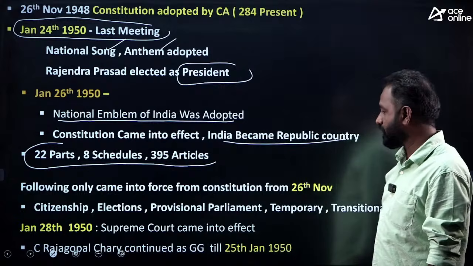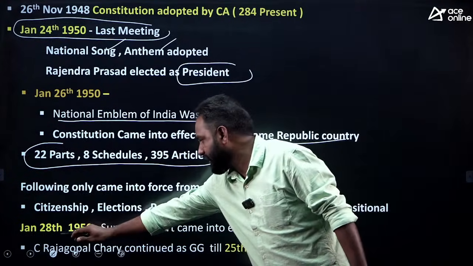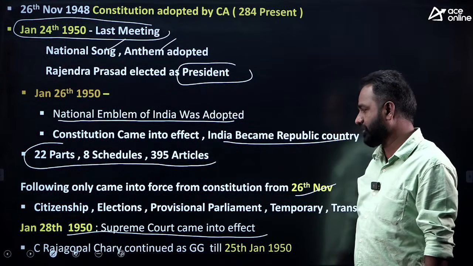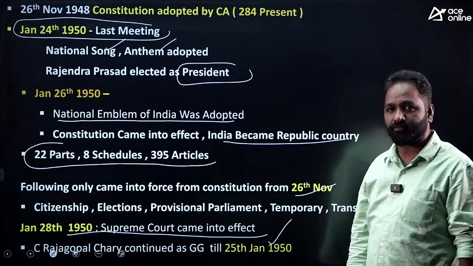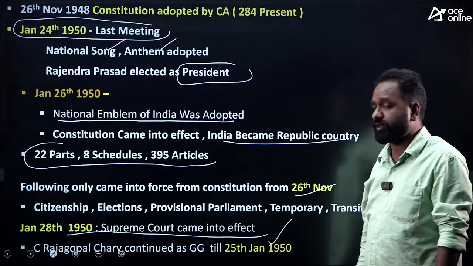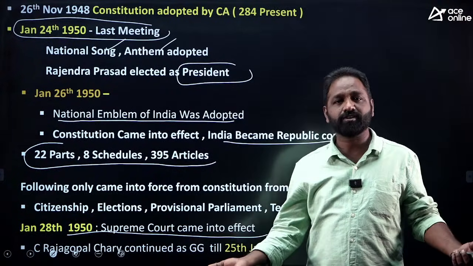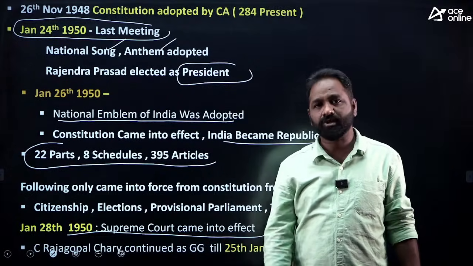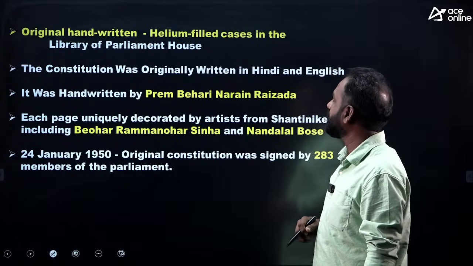Next, following only came into force from January, okay, that is not used. And on January 28, 1950, the Supreme Court came into effect. Everybody knows that. And C. Rajagopalachari worked as the last Governor General of India till 25th January 1950. Because from 1950, January 26 onwards, the Constitution came into effect and there is no chance to work as Governor General.